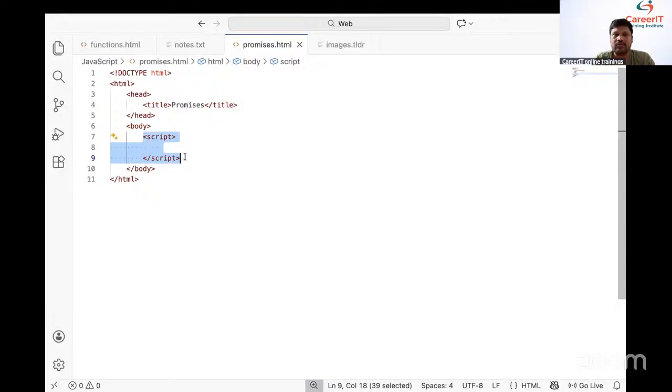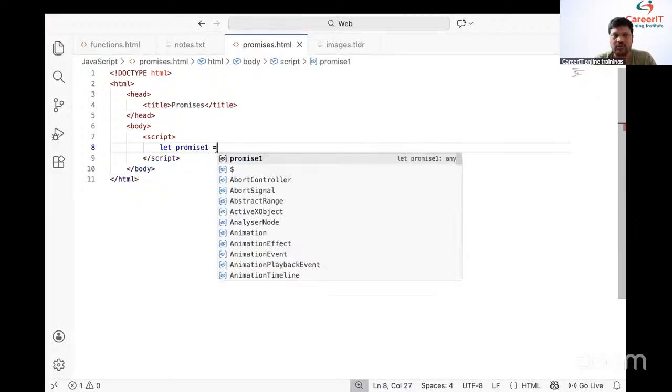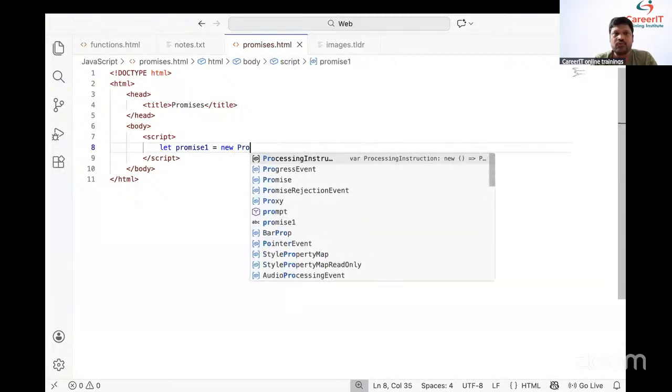Fine. Now, how to create the promise? See this one. Let promise1. Let me take one variable. Not only promise1, we can take ABC also. Not only ABC, we can take XYZ also. Now, let me take one variable. What is that variable? promise1. Fine. Equal to new Promise.